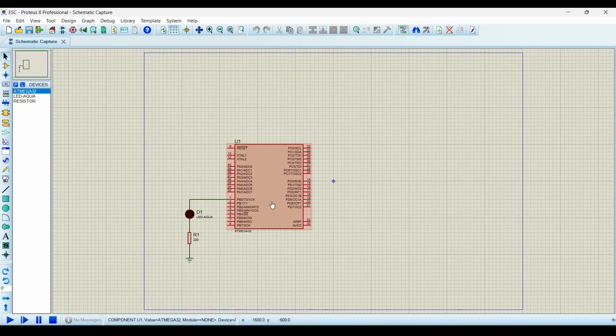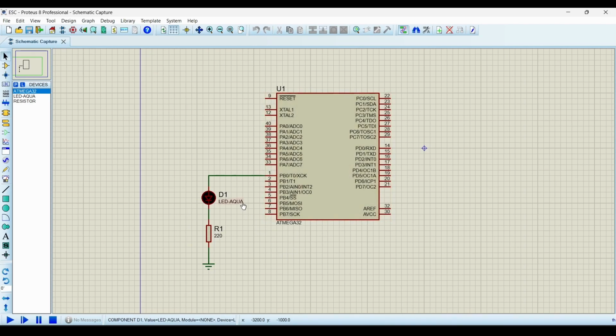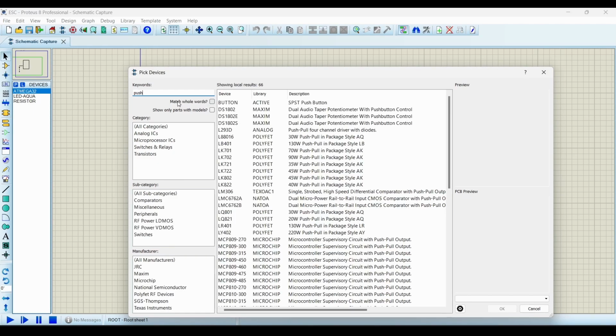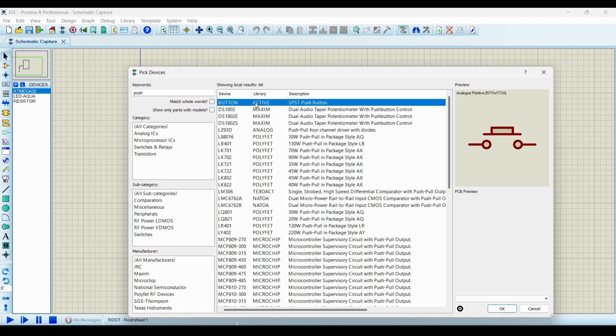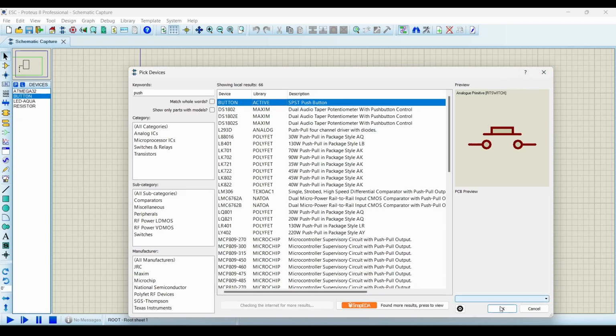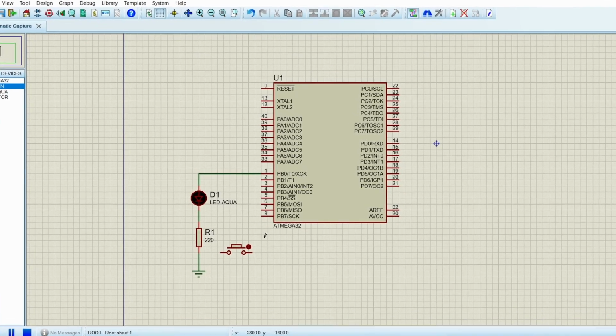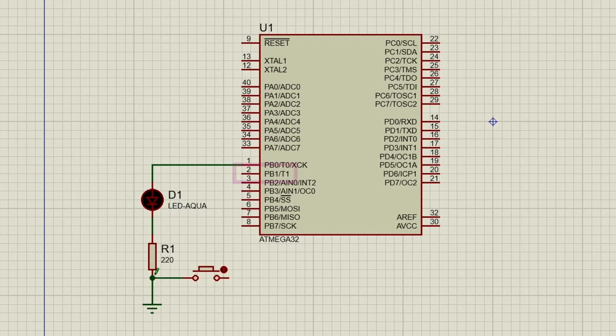Let's connect the button with the microcontroller and use it to control an LED. Just search for active button in Proteus and select it. I am connecting the button to PB1 and the LED is connected to PB0.